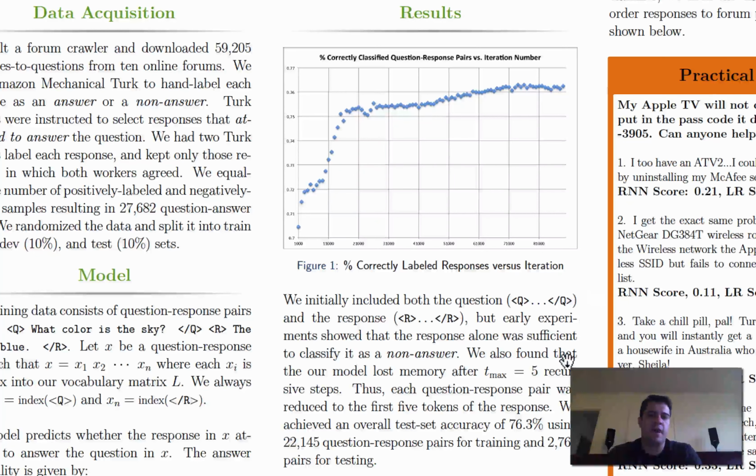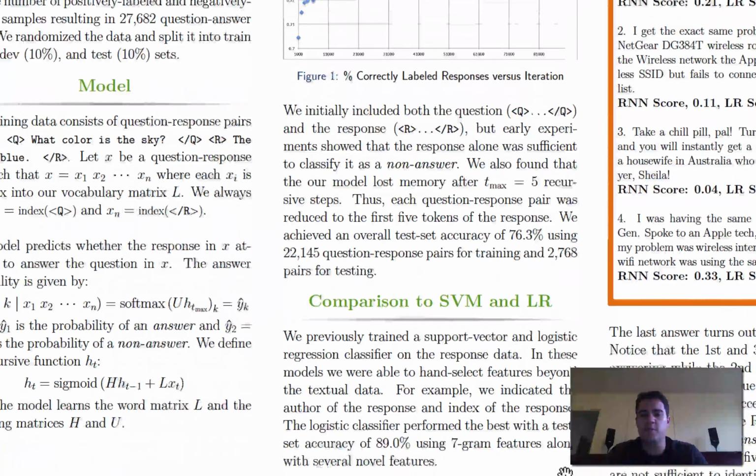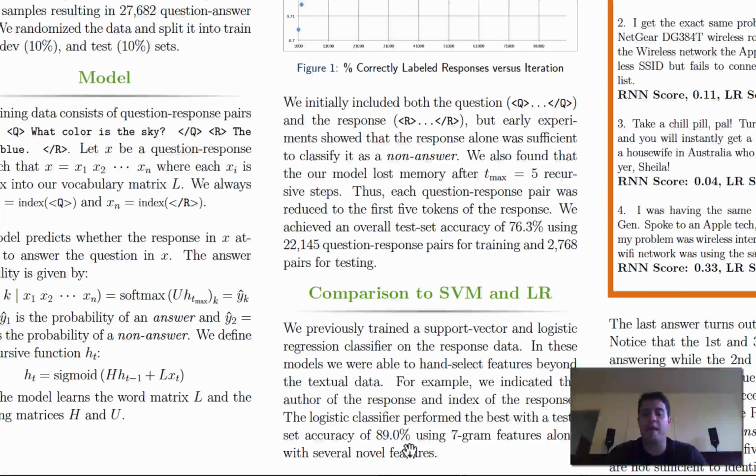Now, this model is an extension of some work that I did for CS221. And in that class, I built a support vector and a logistic regression classifier applied to the same task. Those models did very well. They were able to get up to 89% classification accuracy on the same data.